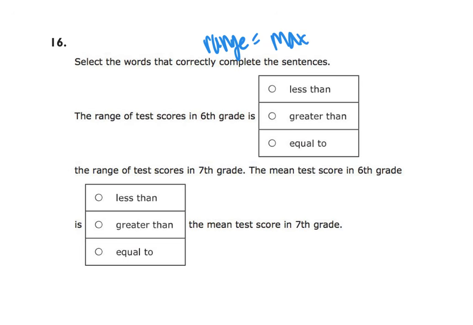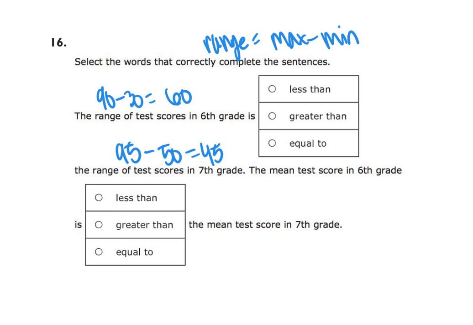equals max minus min. Okay, so for 6th grade, the max number is 90. My minimum is 30. So that gives me a range of 60. So 7th grade, my max is 95. My minimum is 50. So my range is 45 here. Okay, so 60 is greater than 45.